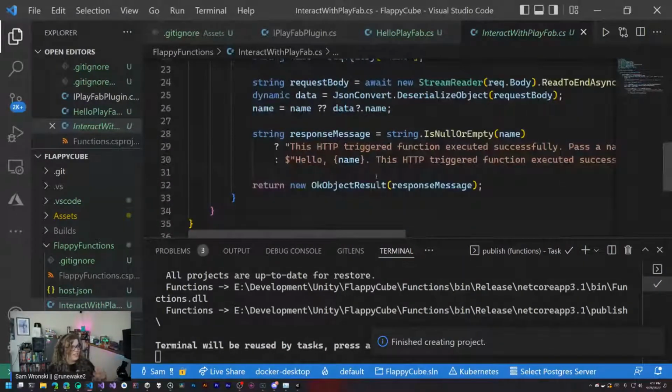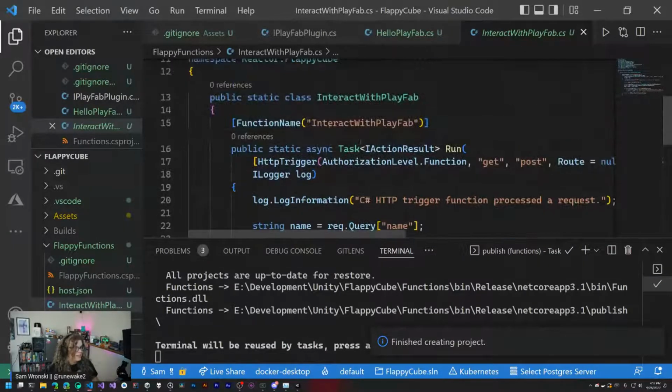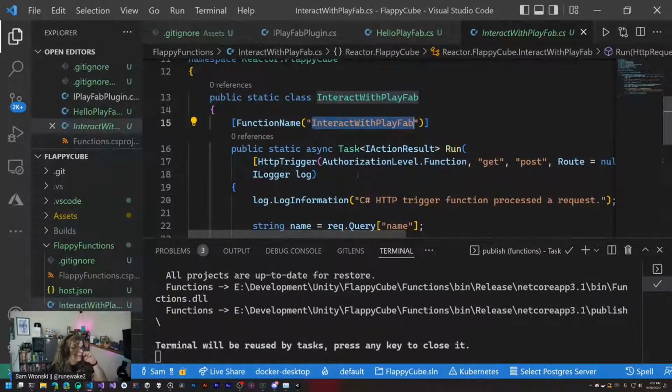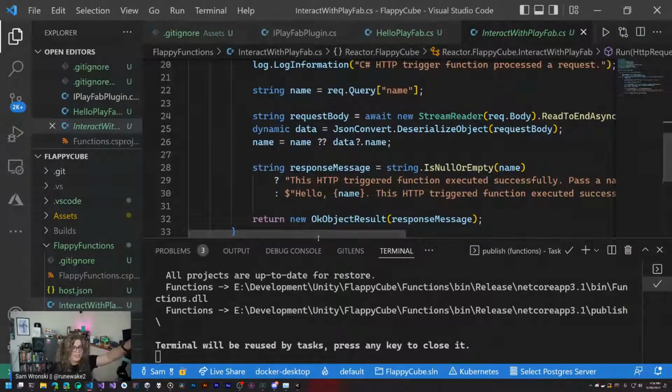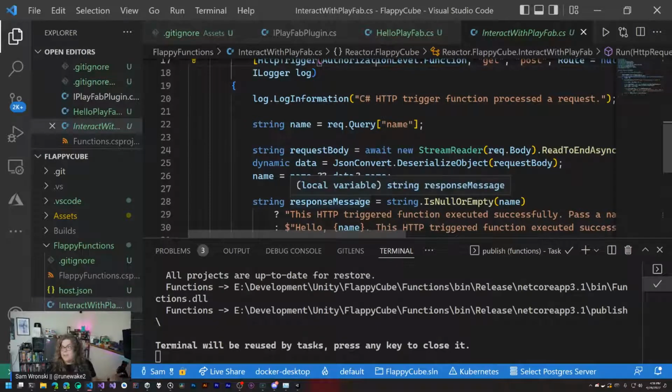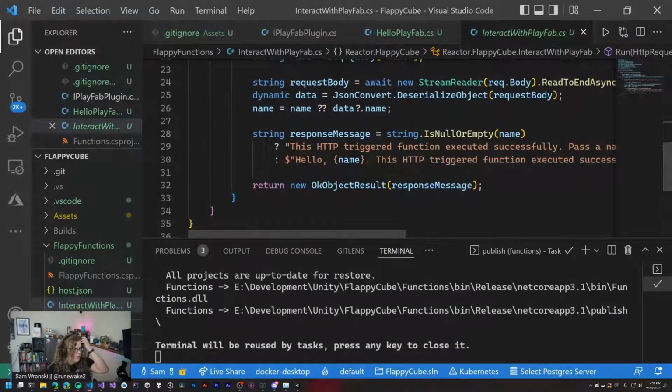So this is our Azure function. It does a few things. It's called interact with PlayFab. That's the name of the class too. And what it's going to do is very similar to what we already have done with the JavaScript version. It's going to ask us for a name and print that back, if we provide one, otherwise it's not going to do much. It's just going to print back. I believe this was triggered successfully. And this is enough for us to actually deploy this out to our Azure function and get started.